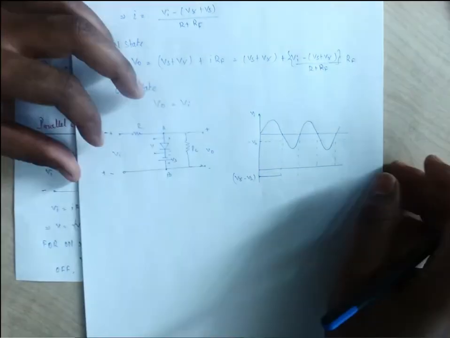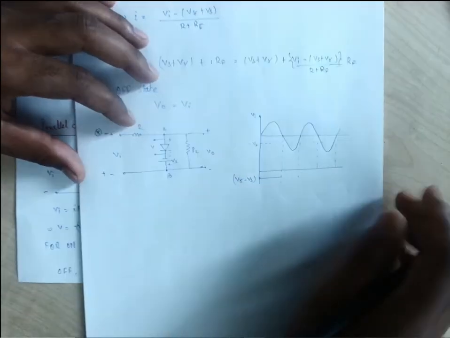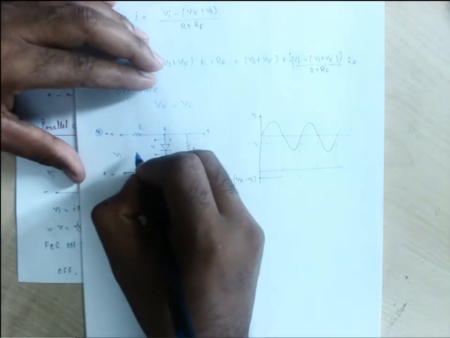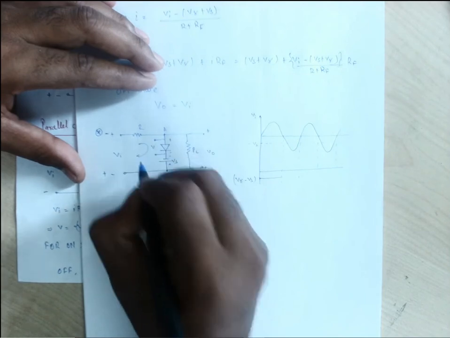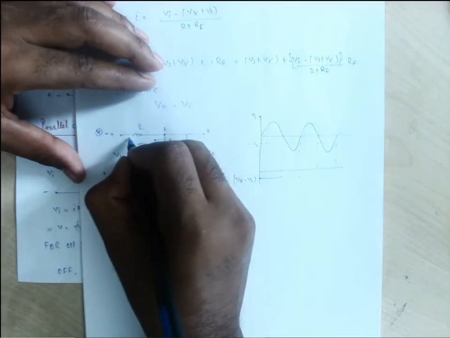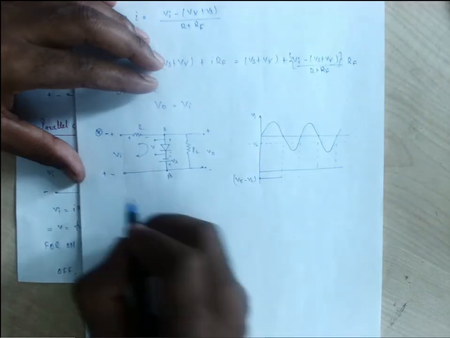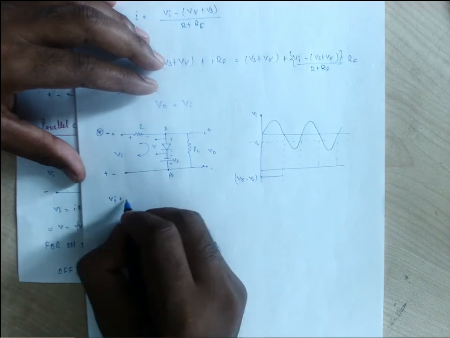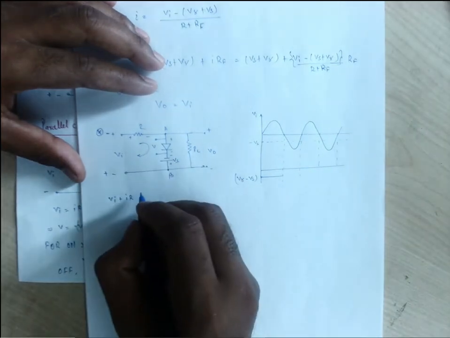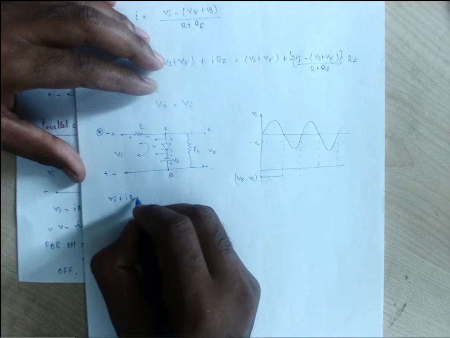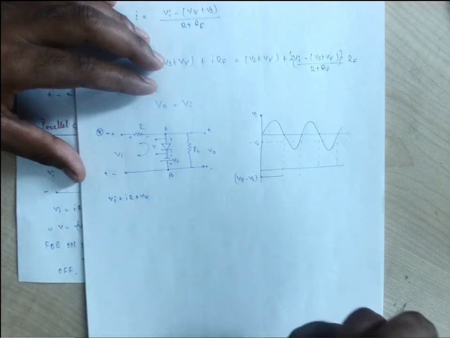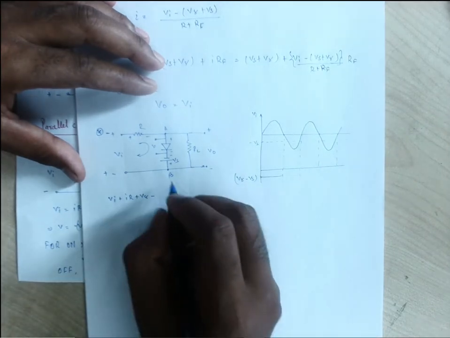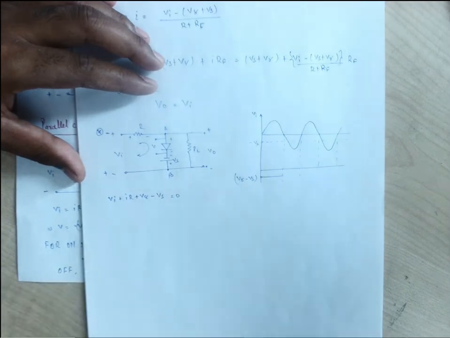if we consider this negative half and apply the KVL, I am just taking the current direction, so it will be plus minus Vi plus minus IR, plus minus V gamma, minus plus Vs. Minus plus means minus, Vs equals 0.